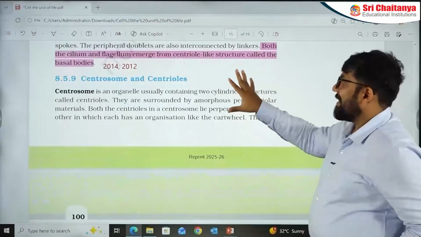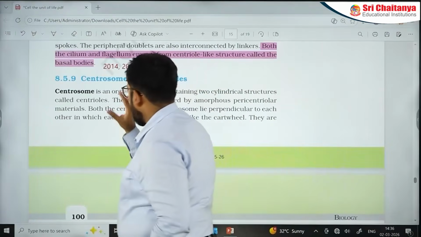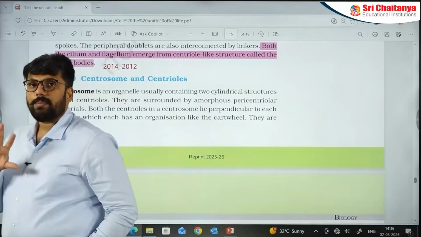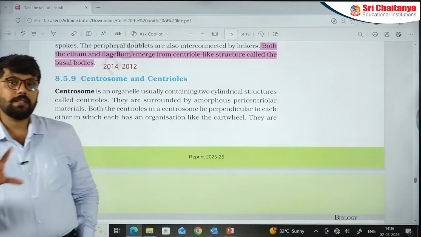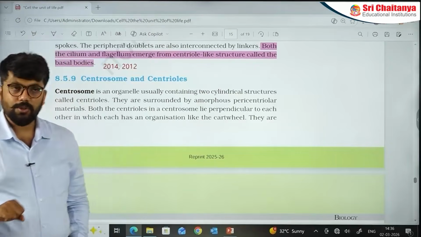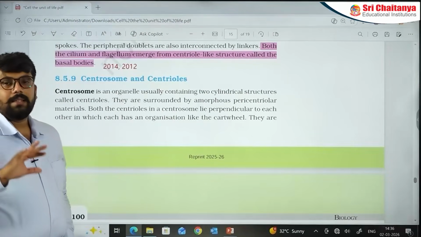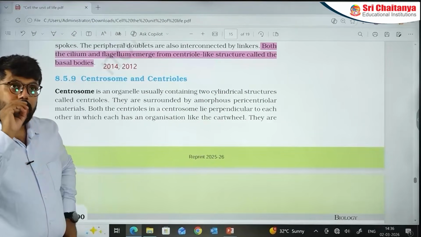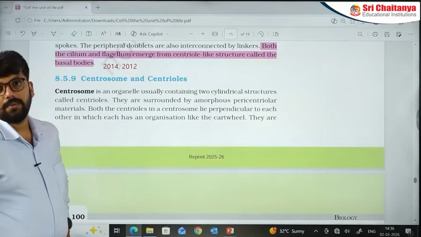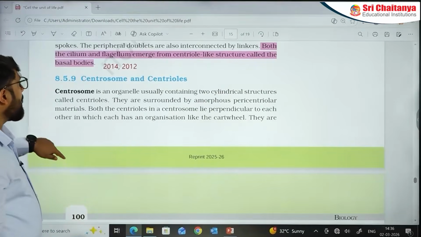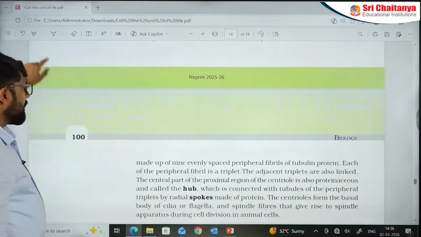See, these are the areas that I have marked. They are subjective in nature. There might be other questions from other statements also. But remember this is just to convey the importance of these lines, small NCERT lines, which are making so many questions over time. Let's talk about the centrosome.